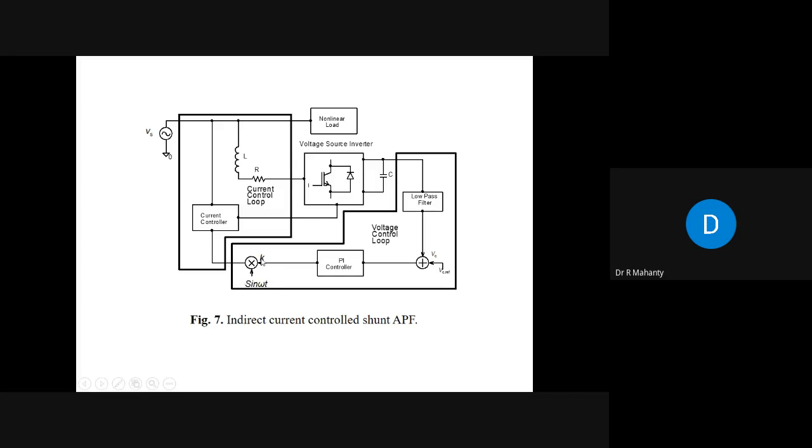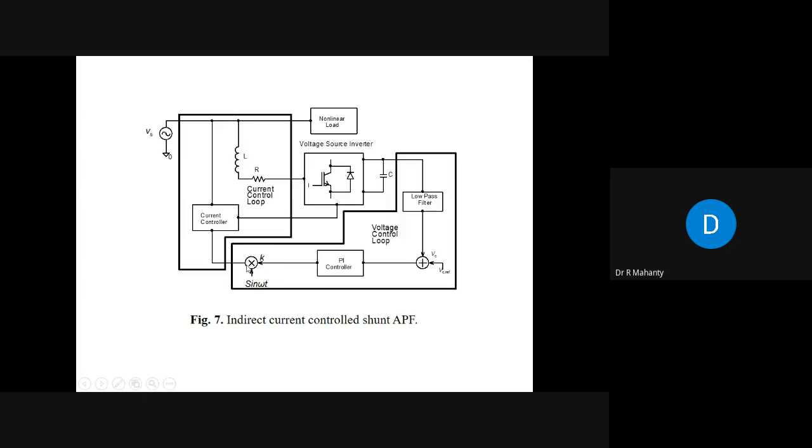This reference current has to be compared with the actual current and then given to a controller, and this controller will then control the voltage source inverter. That means it will generate the firing angles for the inverter, and the voltage source inverter will give you the fundamental component as well as the harmonic components, so that this current is close to the reference current.